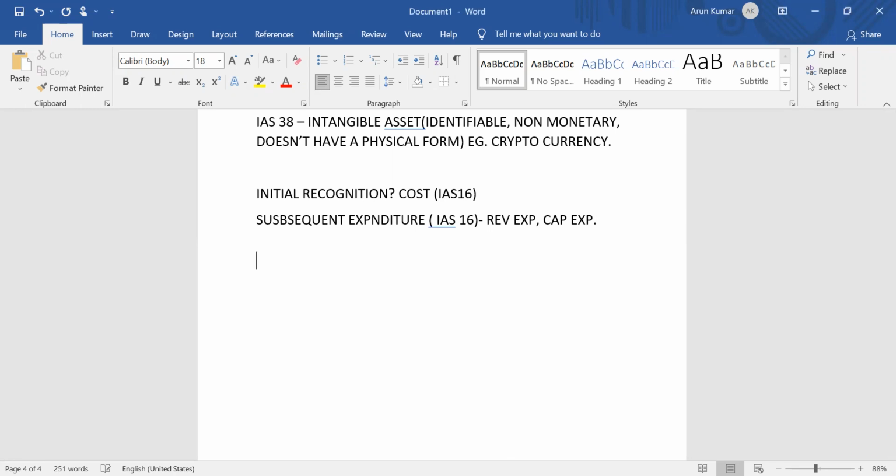Then what about the subsequent recognition? Again, we have got two models, the cost model and the fair value model. This fair value model means the revaluation model. So again, we are following the same concepts as IAS 16 here. Is it clear, everyone? So that's an overall summary of this standard. Is it clear, guys? This part.